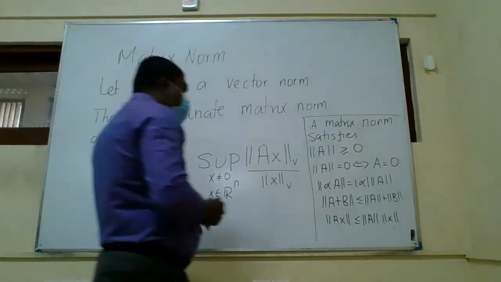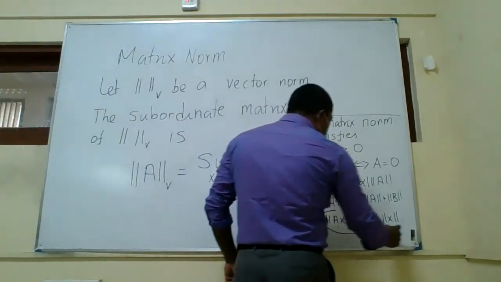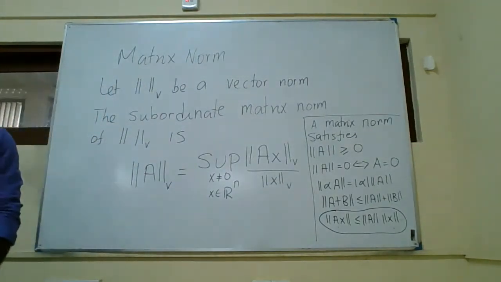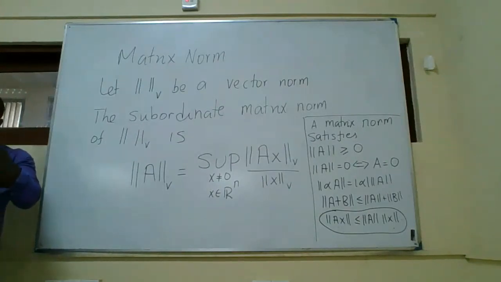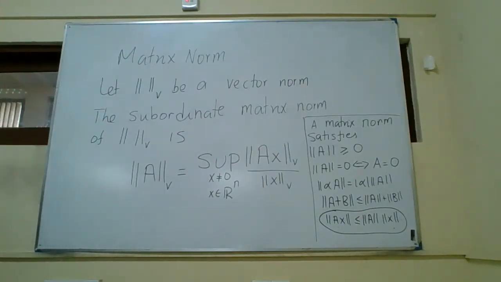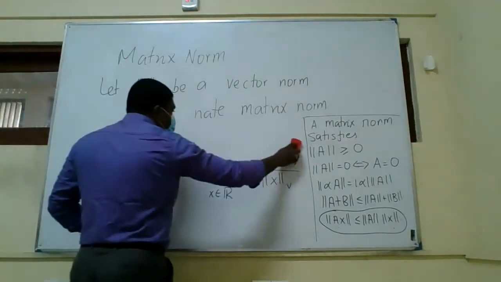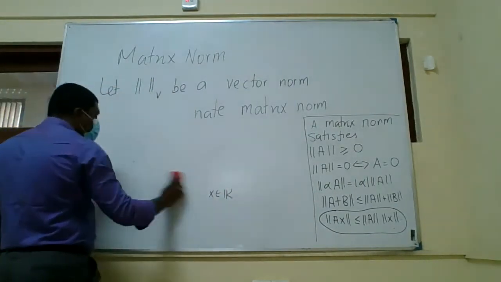This property we will use in several places, so you should know that it is true for a matrix. We can prove this, but that is not within the range of your course, so we will not prove it. But the next result we are going to prove. That is about the multiplicative property of matrix norms, which is again a useful result we will use in several places.